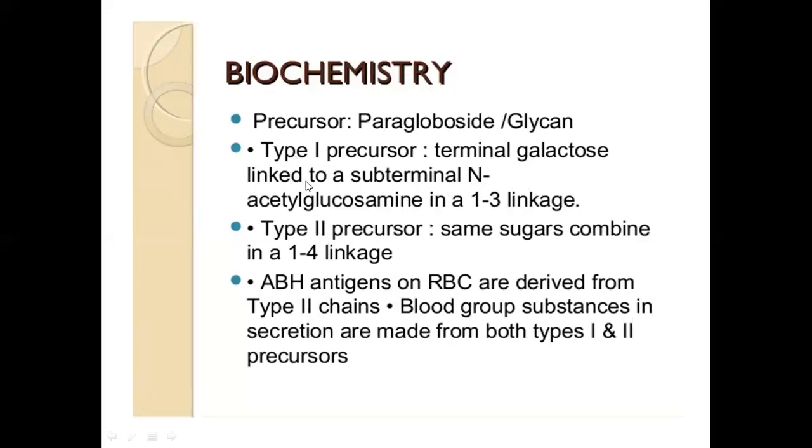Our type 1 antigens are solely or 100% glycolipids, while for type 2, 80% are glycoproteins and 20% glycolipids. As you have learned in your immunoserology, a substance is immunogenic when it is in protein biochemical configuration. But if it is a sugar or fat, it is not immunogenic.